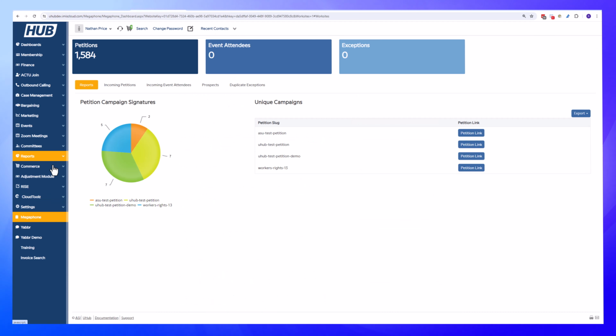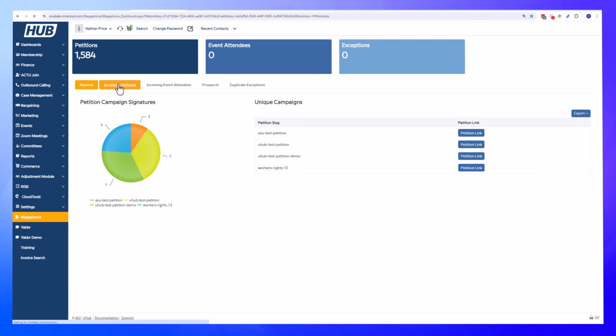So now that we're in iMIS, we have the Megaphone module. On the initial page, you get a bit of a summary of all the campaigns that are running. This will start to populate when petitions are signed. It doesn't get created until that moment. So once petitions start coming in, this will start to fill out automatically.